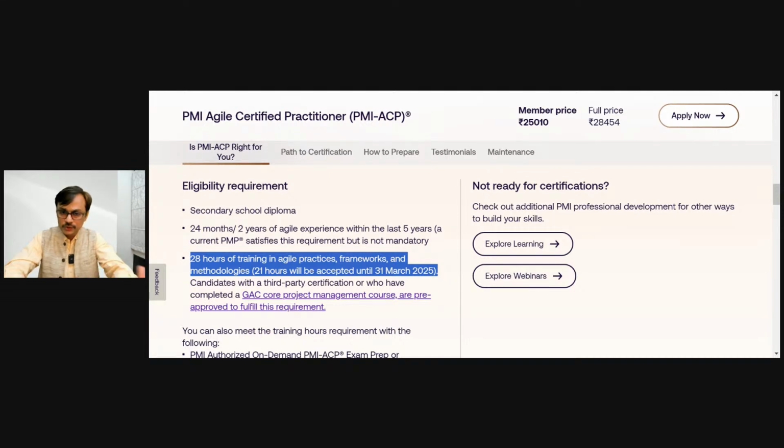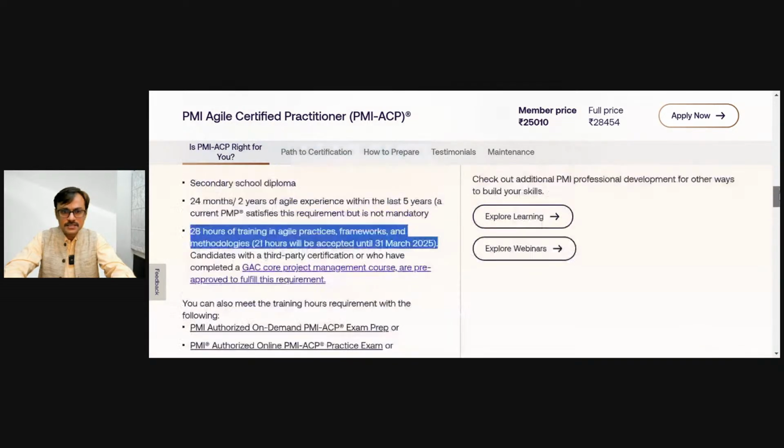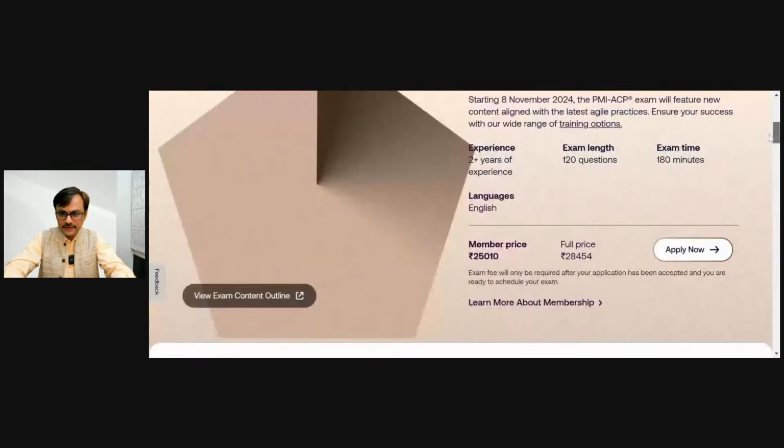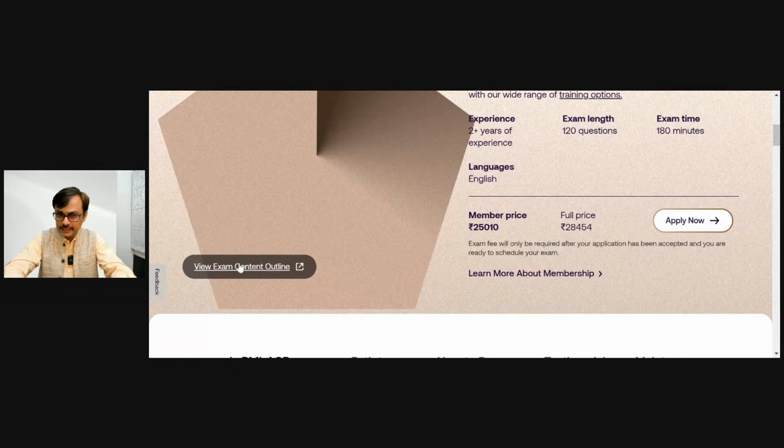So again, once you fill your application, you have one year to give the exam. So these are the basic details and the updates. You can definitely see the modified exam content outline by clicking here. Let me show you this.